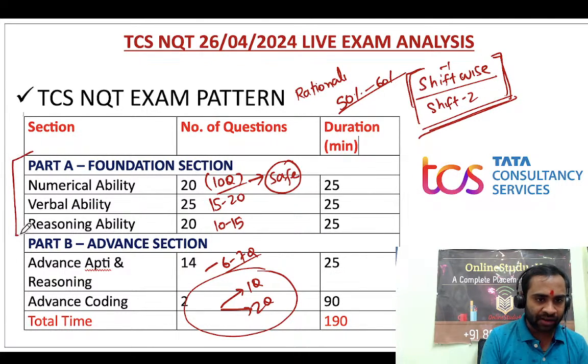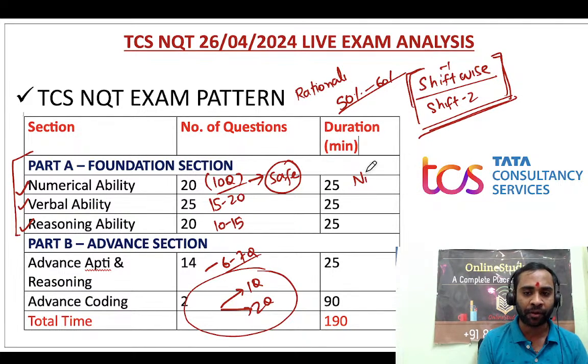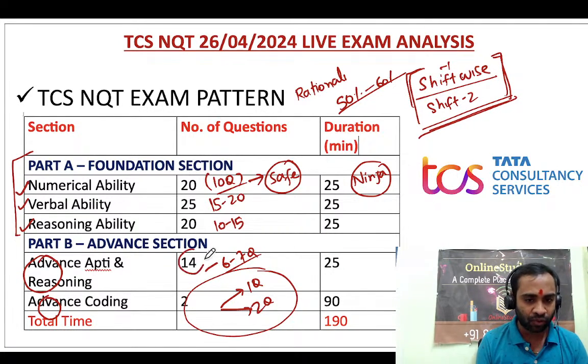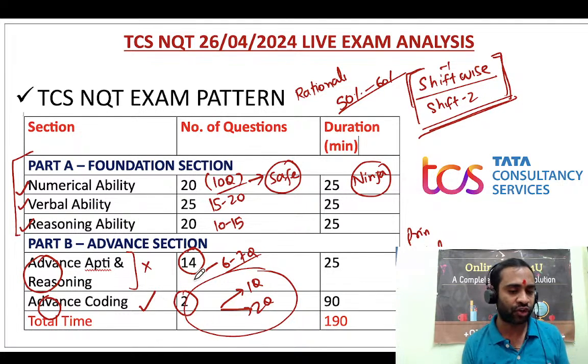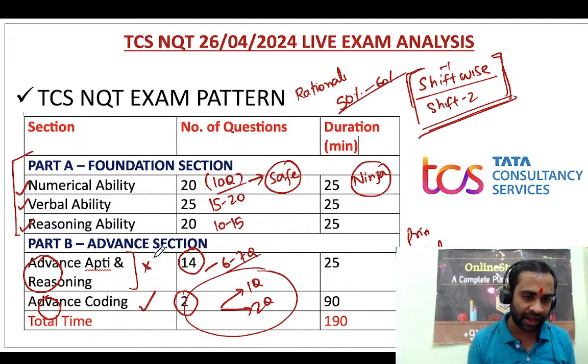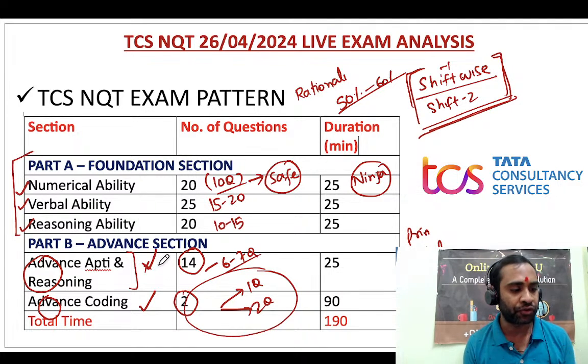Now in part 1, every section you have to qualify, then only you will be called for the ninja interview. Similarly, in the advanced section, every section you have to qualify, then only you will get a call for digital and prime. It's not like aptitude and reasoning you did not do well and coding you did well, so you will be called. No. Advanced aptitude and reasoning also you have to solve.